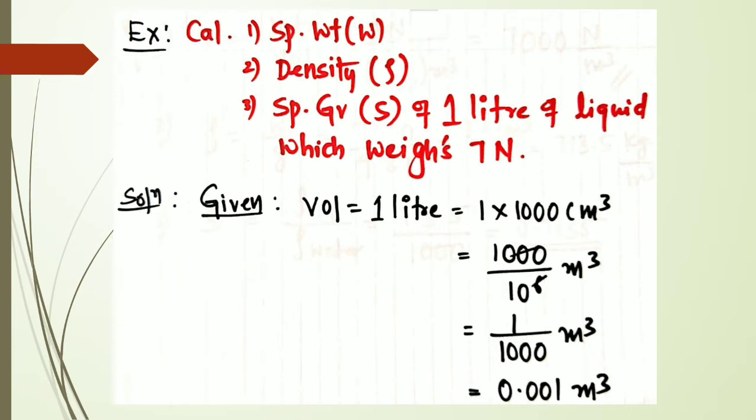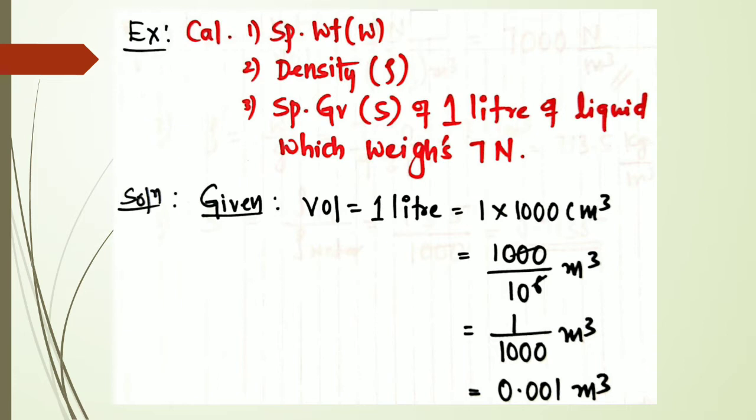Then what exactly is given here? The volume is given: 1 liter of liquid. Weighs 7 Newton means it is capital W, the weight, that is given. So we need to calculate the specific weight, small w, rho, and the specific gravity. Fine. Then the volume he has given is 1 liter.